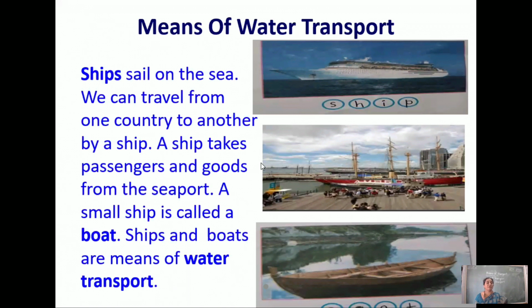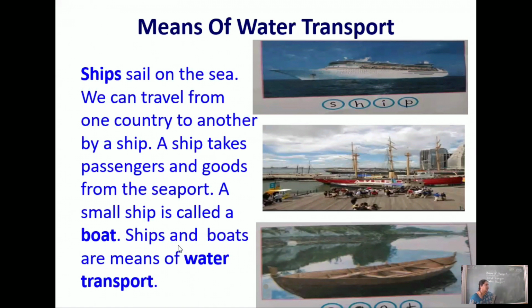In the same way, if you want to travel by ship, where do you go? To board the ship, or to load goods or things, you go to the seaport. So this is a seaport. A small ship is called a boat.